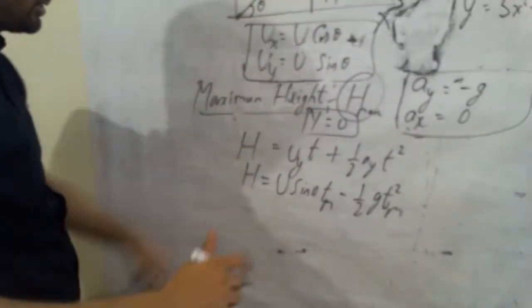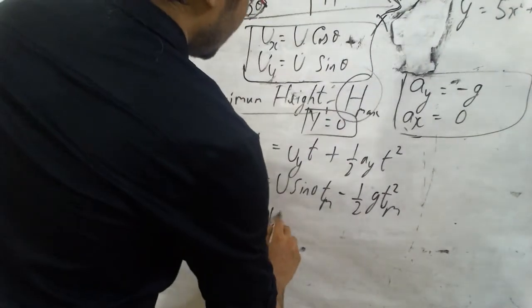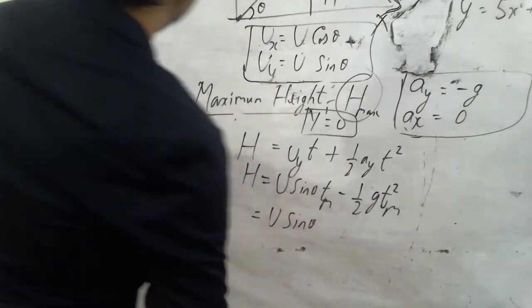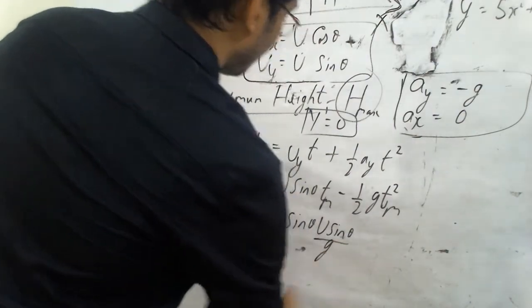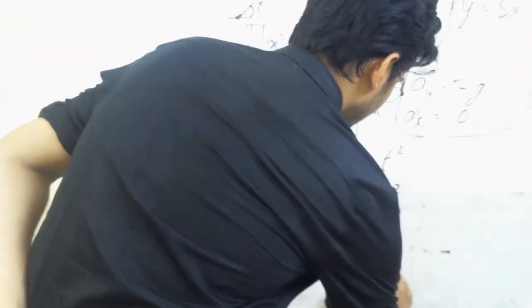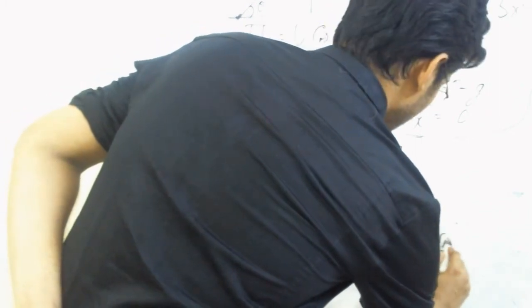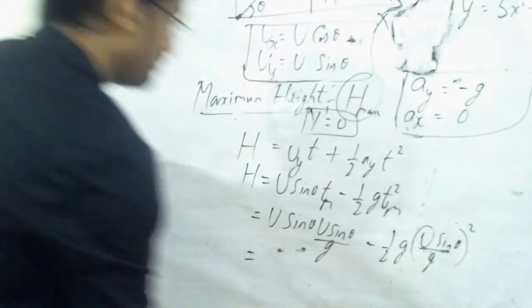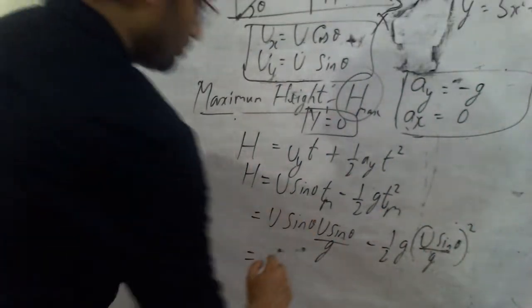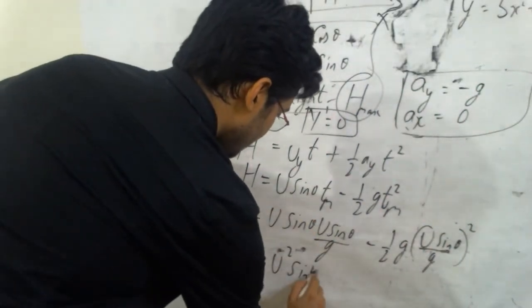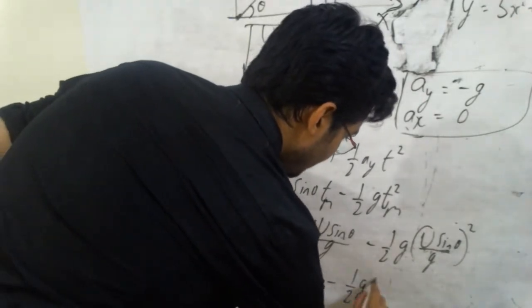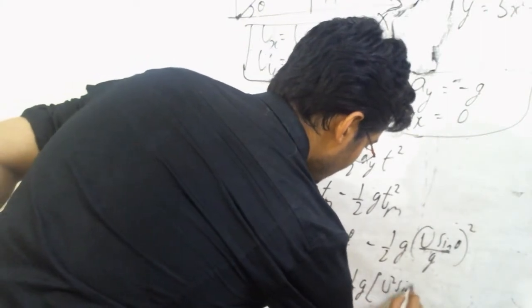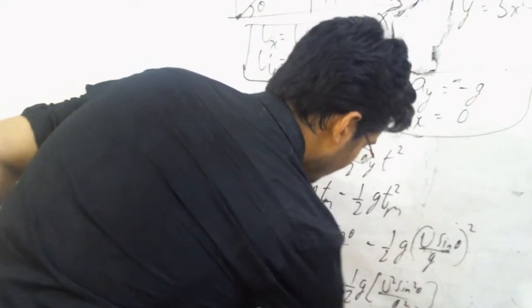Let's see how the equation turns out to be: u into sin theta multiplied with u sin theta by g, minus half into g, u sin theta by g whole square. Carefully observe, it becomes u square sin square theta by g minus half into g into u square sin square theta by g square.